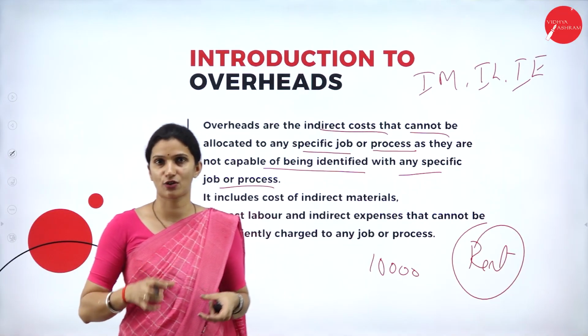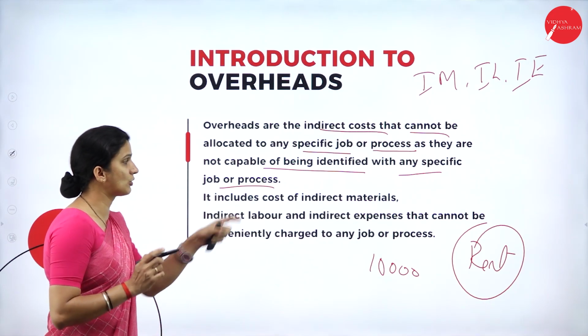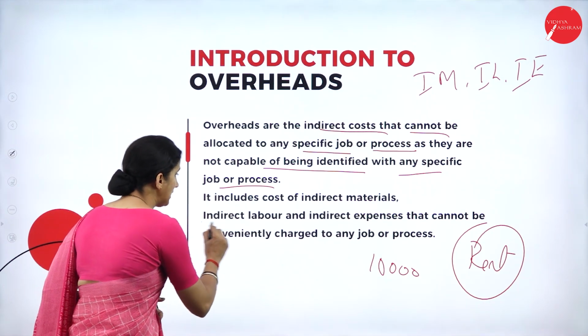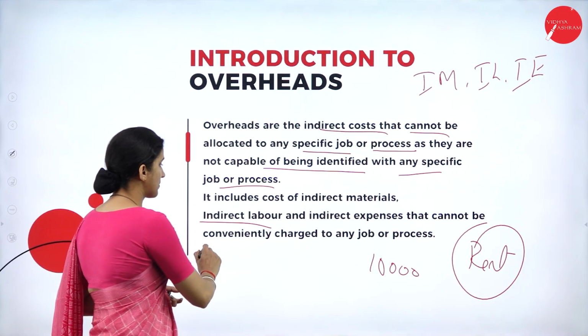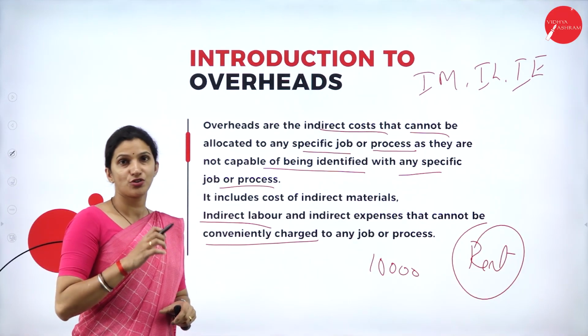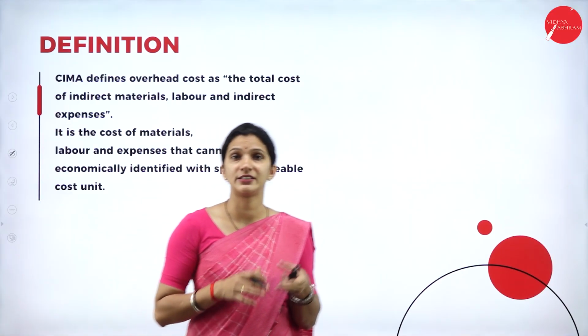All these indirect costs, we call them overheads. It includes the cost of indirect material, indirect labor and indirect expenses that cannot be conveniently charged to any job or process. So next we'll see one definition.